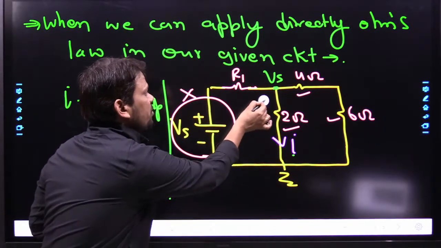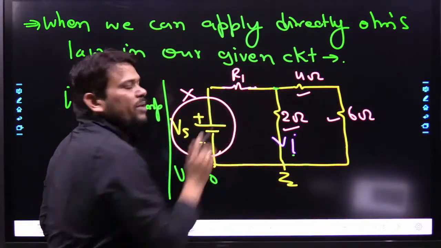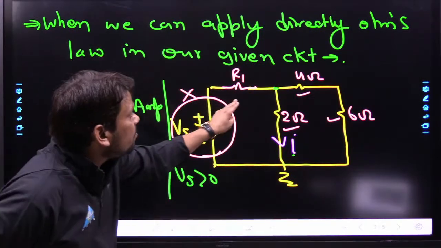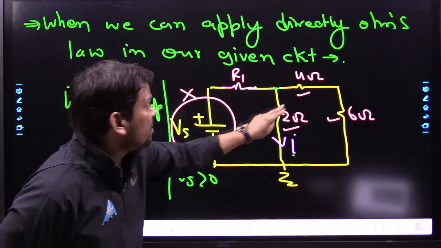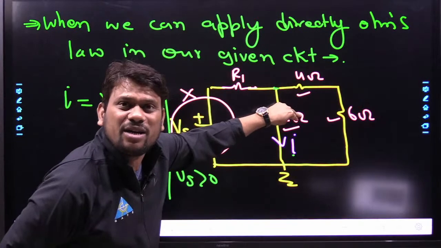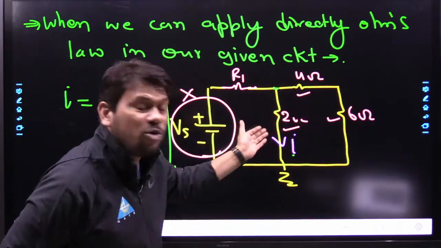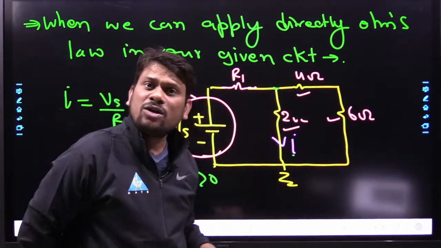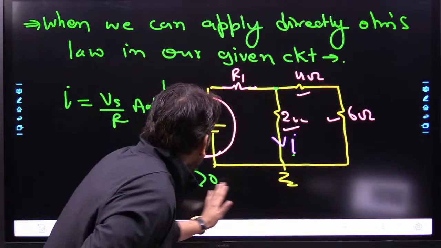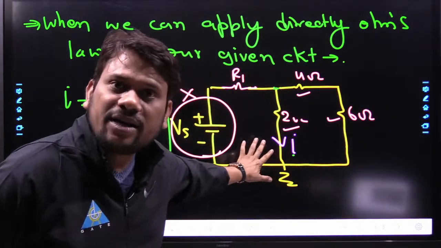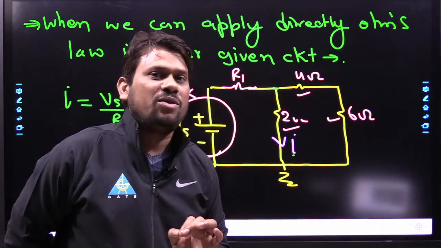So first I want to remove this Vs. Try to understand the concept. Here some drop will be there. Here some unknown parameters are there. We don't know anything about the current or voltage across any element. So now we cannot handle this circuit directly by Ohm's law.